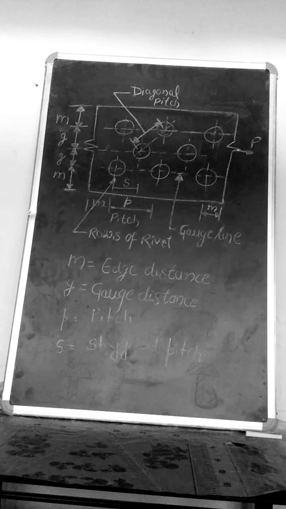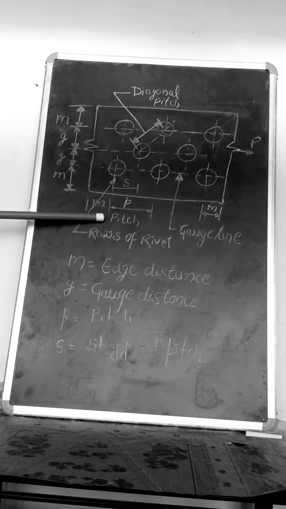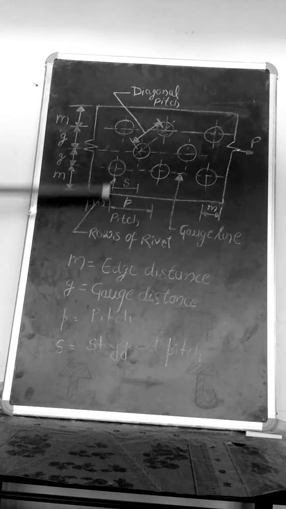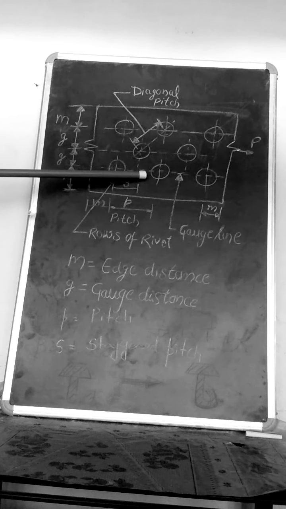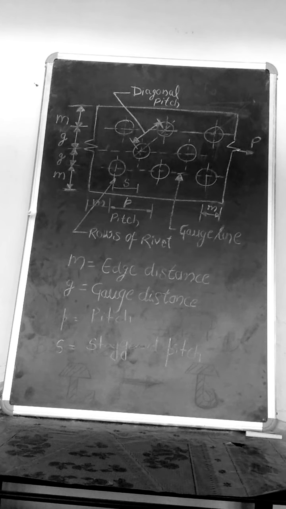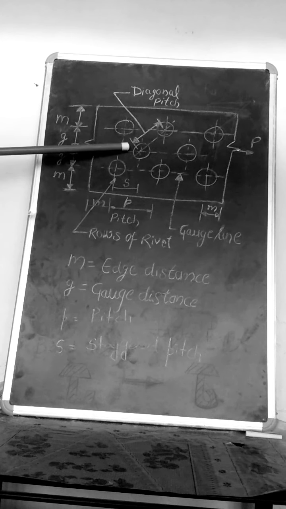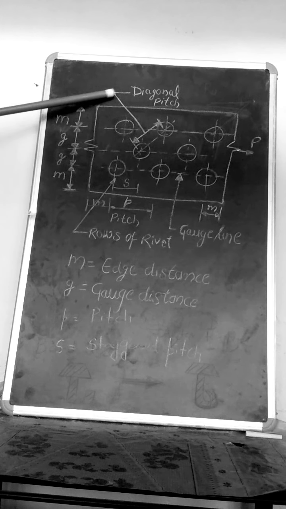Pitch of the rivet is denoted by P. Here P is shown as pitch, the distance from center to center of two adjacent rivets. Next is diagonal pitch. The diagonal distance between the centers of two rivets in adjacent rows is called diagonal pitch.